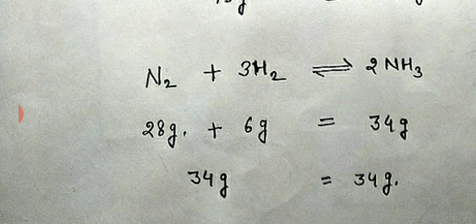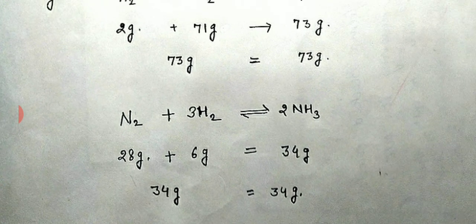So 17 into 2, 34 gram. So we can see that the total mass of product is 34. The mass remains the same. The total mass of product is equal to the total mass of reactant.